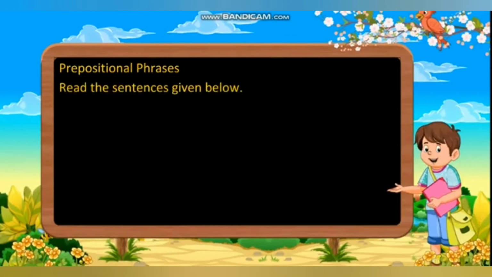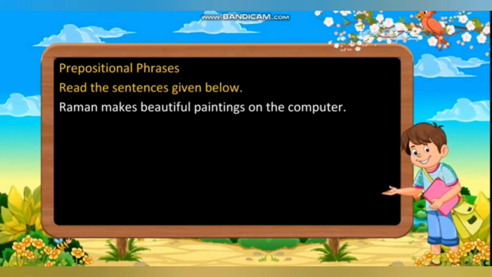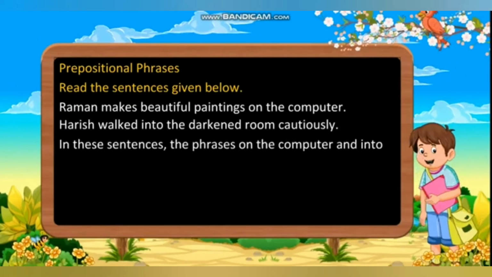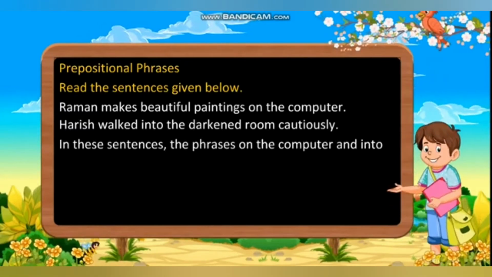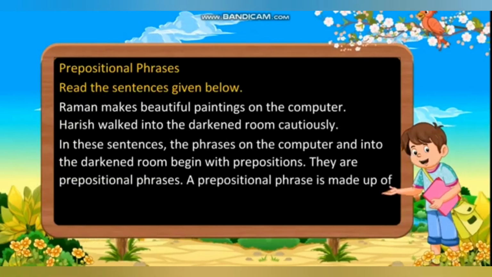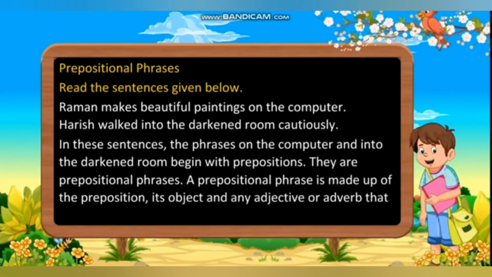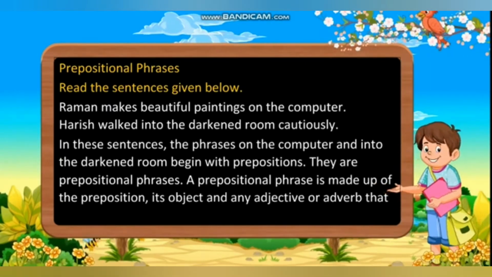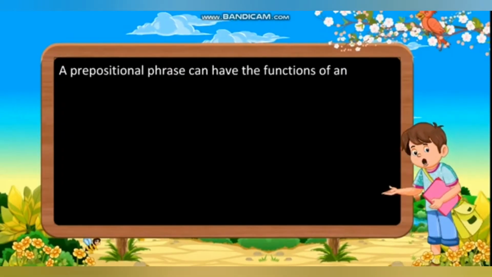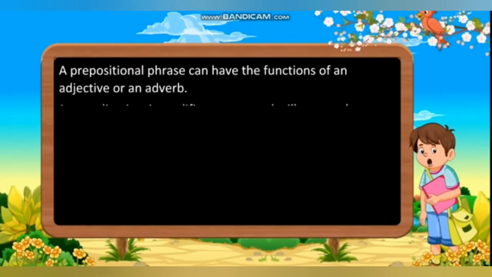Prepositional phrases. Read the sentences given below. Raman makes beautiful paintings on the computer. Harish walked into the darkened room cautiously. In these sentences, the phrases on the computer and into the darkened room begin with prepositions. They are prepositional phrases. A prepositional phrase is made up of the preposition, its object and any adjective or adverb that may be associated with the object. A prepositional phrase can have the function of an adjective or an adverb.